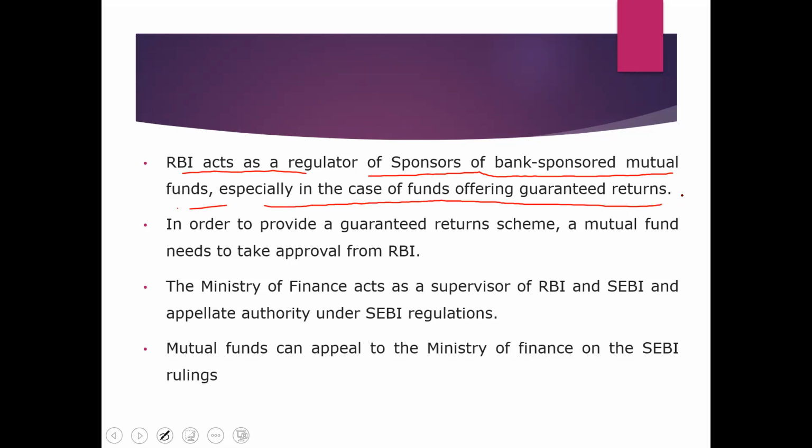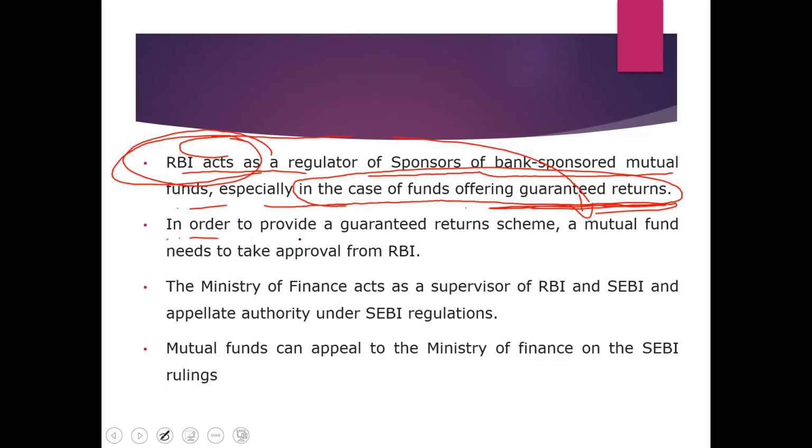See, RBI is going to interfere especially in the case of funds offering guaranteed returns. Guaranteed return in the sense a fixed rate of return. For those mutual funds which offer a guaranteed fixed rate of return, RBI will be the controller.